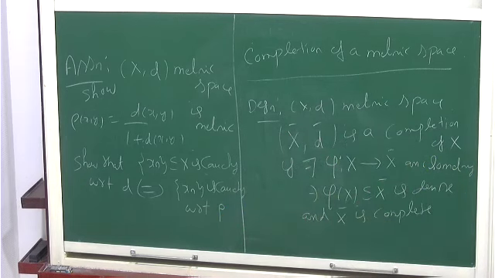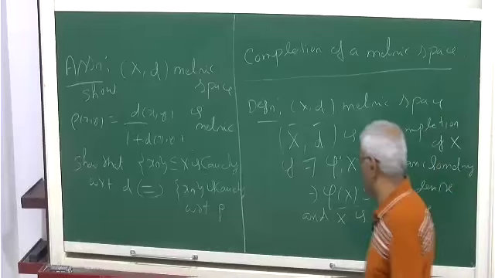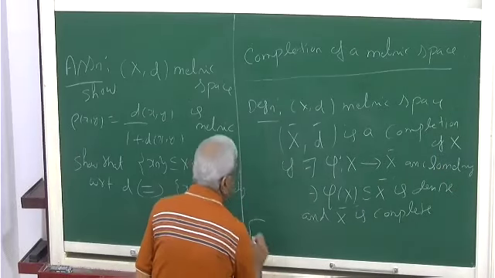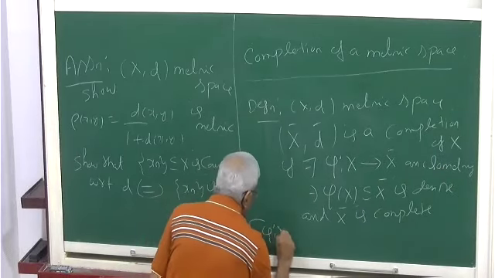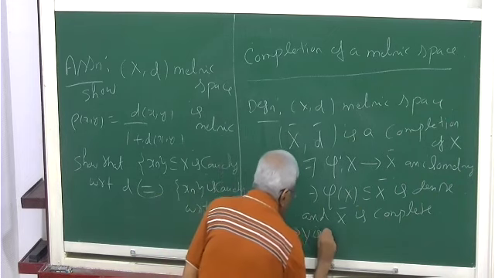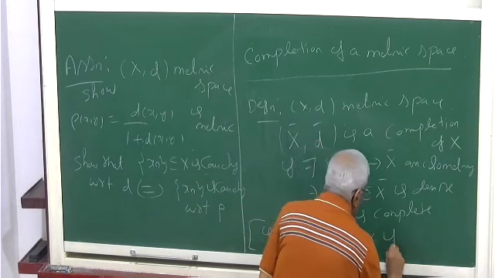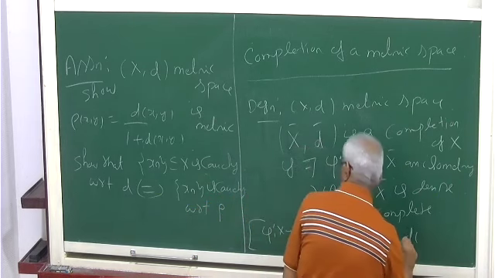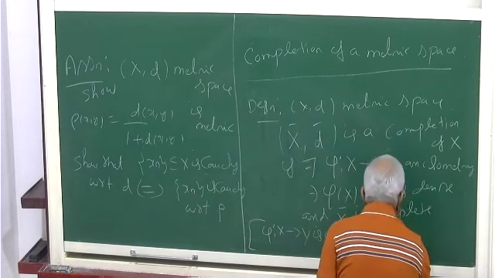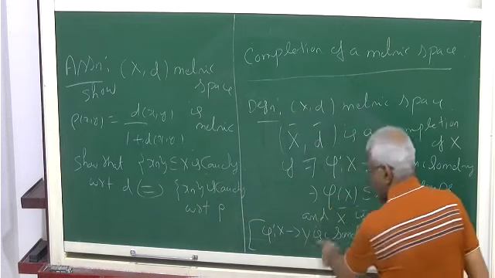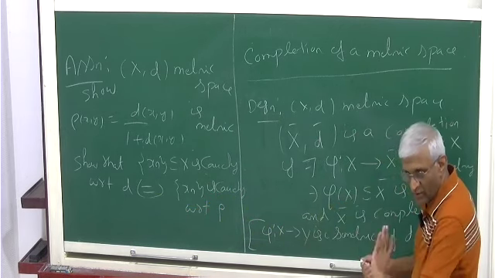This just says that X sits inside a bigger metric space X bar. Sitting means, I will just write, a function phi from (X, d1) to (Y, d2) is isometric if it preserves the distance. I write d for both of them, so I hope it's okay.